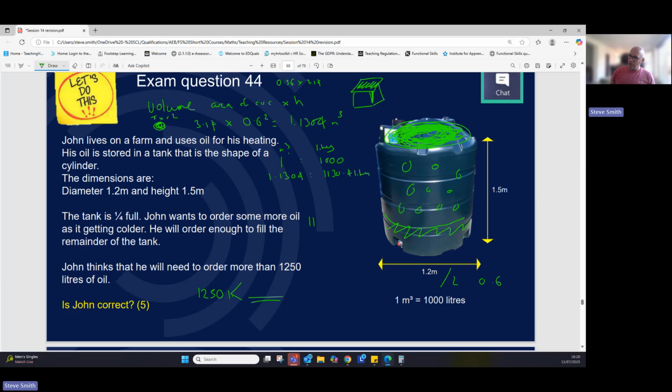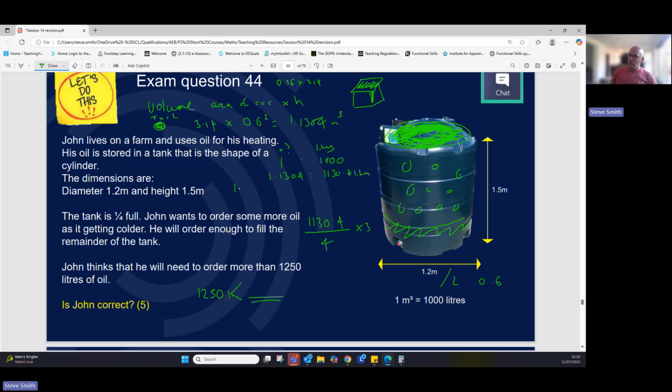Right, and then we move that number because we now have done all that. We got the 1130.4 when it's full. He's already got a quarter of that. So what's the easiest way to work this out? There's several ways, isn't it? Well, if we've got a fraction, we could divide it by 4 and times it by 3. So then we get 3/4. It's two steps, really simple.